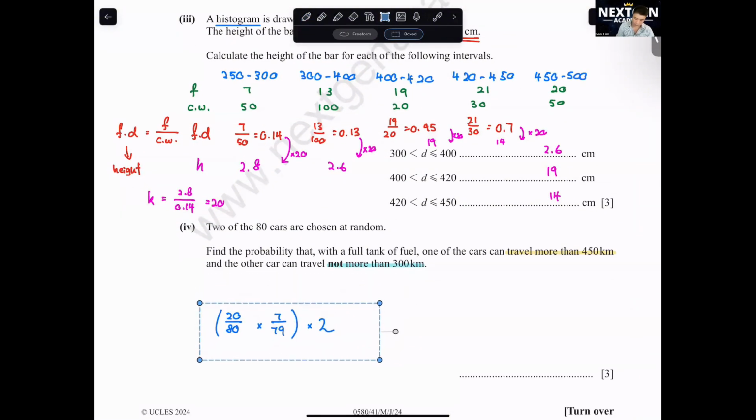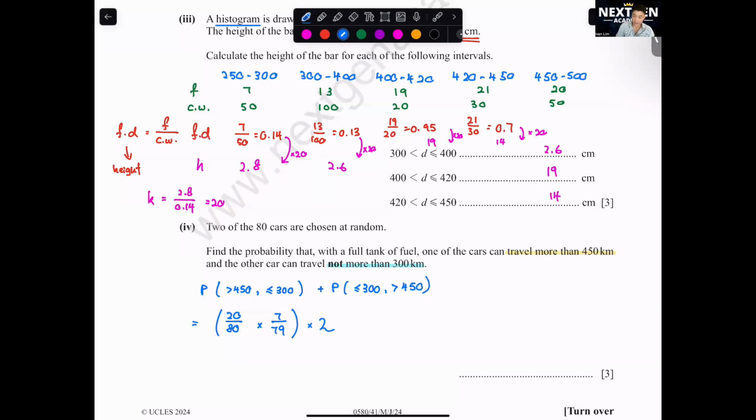If you want to see the full working, it's like this. Probability, one is more than 450 km, and the other one is not more than 300 km, plus probability less than or equal to 300, then more than 450. Both of them, the probability will be the same. You don't have to write the first step. This is just explanation. Calculate this, 20 over 80 times 7 over 79. This will be 7 over 316 multiply 2. So you get 7 over 158.